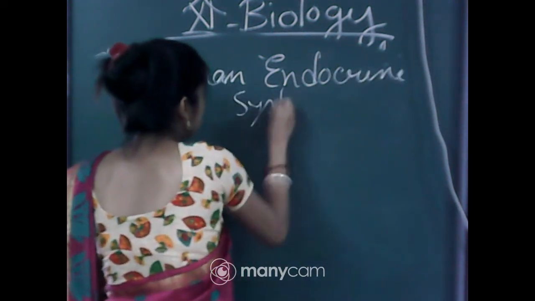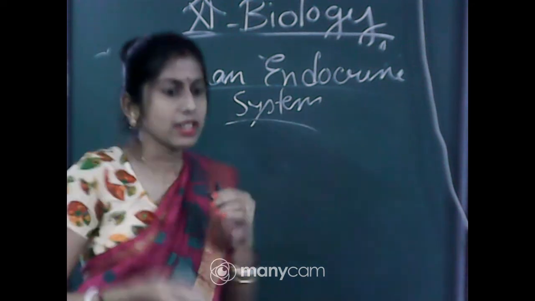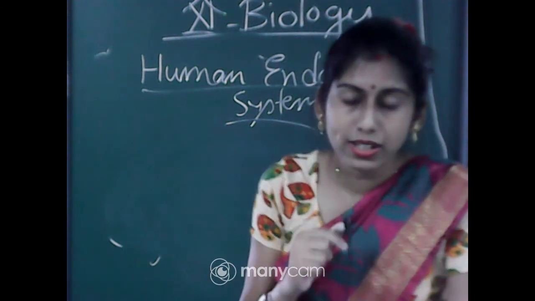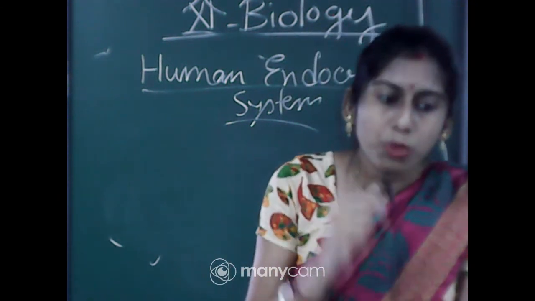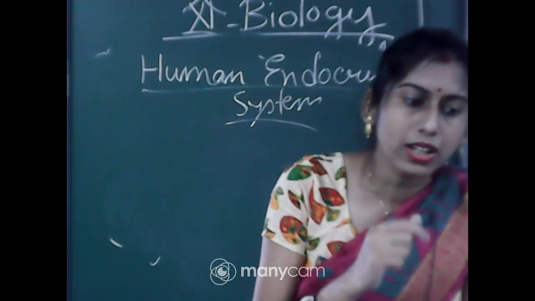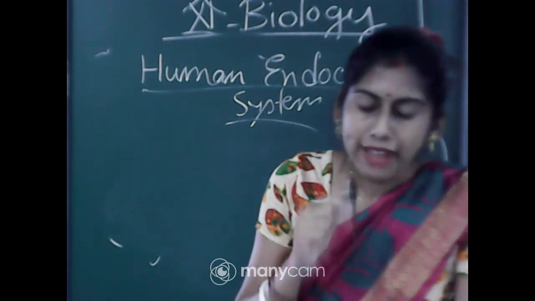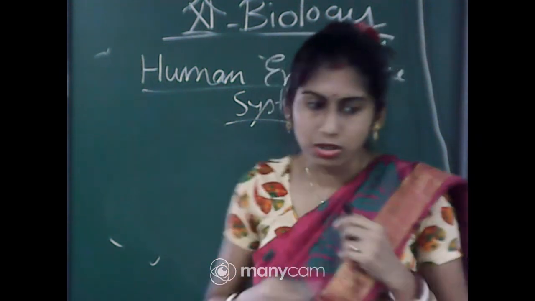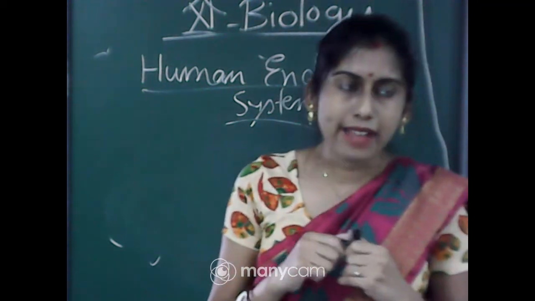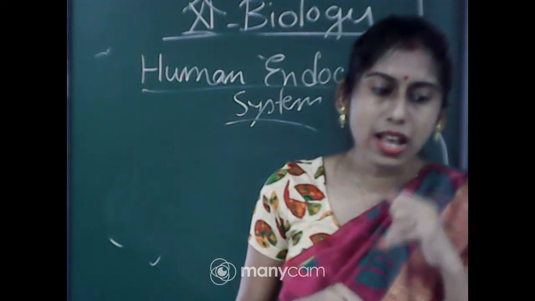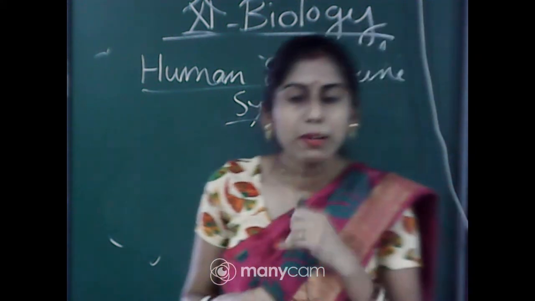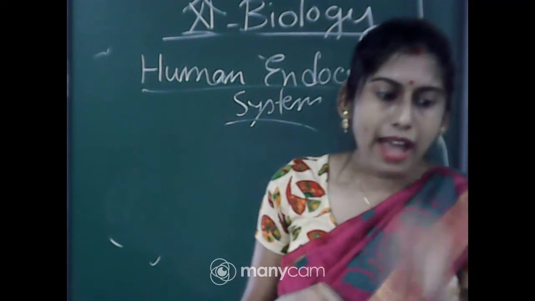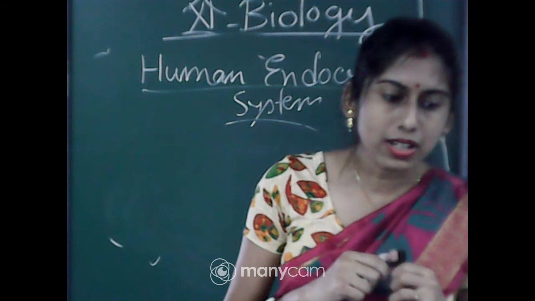So under this human endocrine system, we will discuss some glands which are called endocrine glands, and their hormone producing or diffused cells are located in different parts of our body, and these can be considered as the endocrine system. So I am repeating, what is the meaning of this endocrine system? The endocrine glands and hormone producing diffused cells or tissues located in different parts of our body constitute the endocrine system.